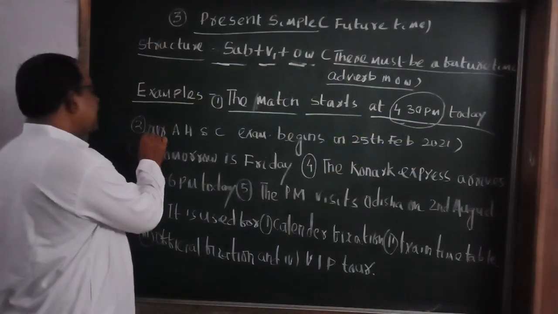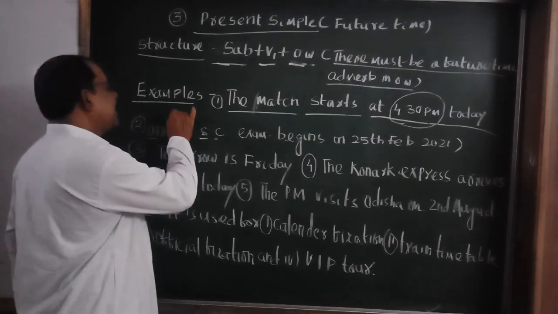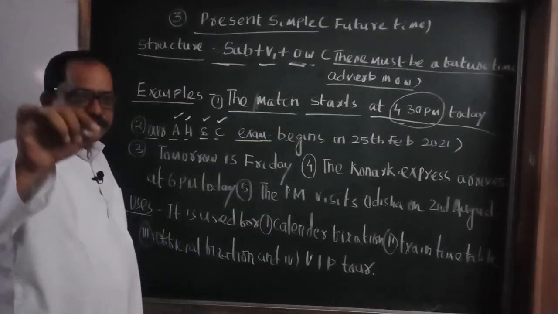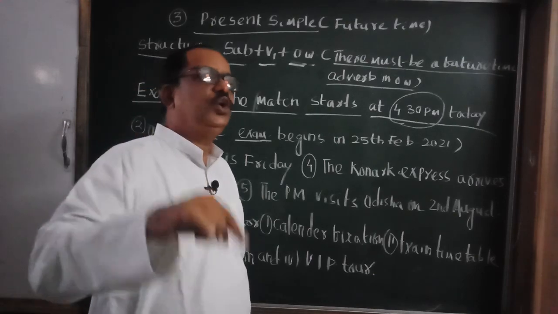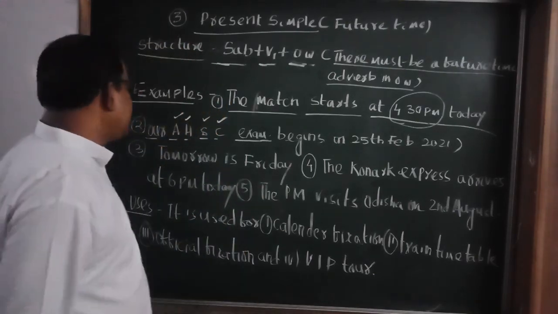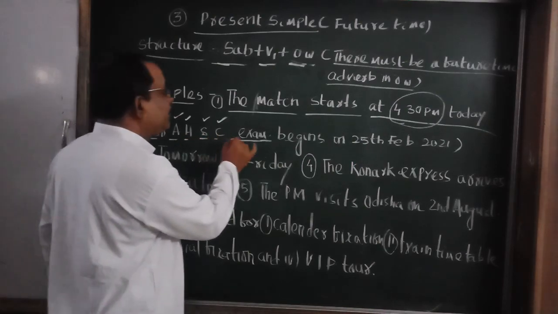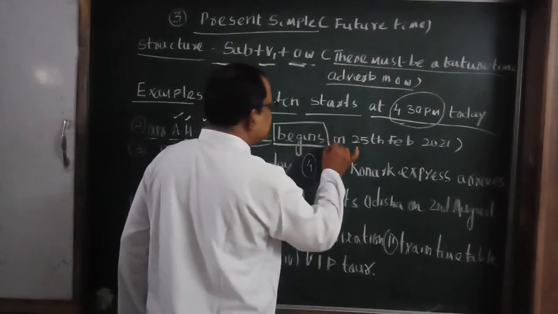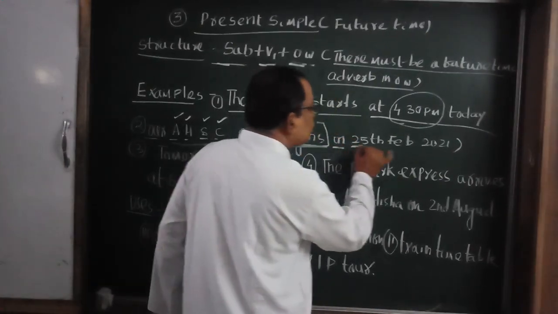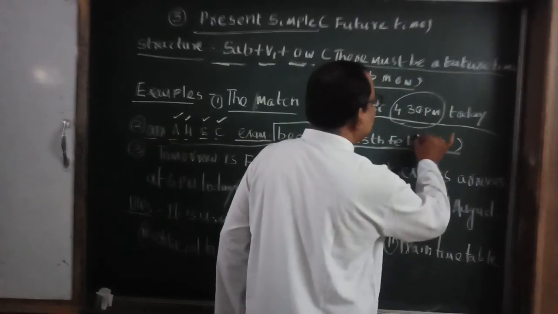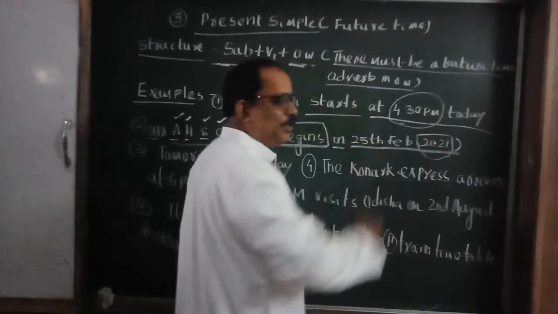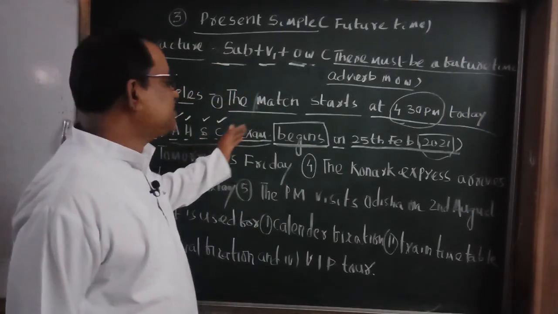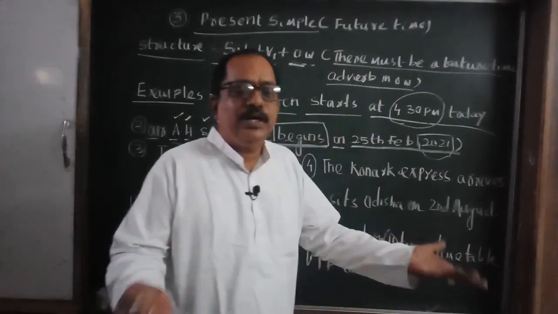Example number 2. Our annual high school certificate examination, the examination which you are going to appear in 2021. Important exam. Our annual high school certificate examination begins. This is the subject. This is the verb, begins, present simple. On 25th February 2021. This is the future time adverb. If you don't use 2021, our annual HSC examination begins on 25th February means every year on 25th February.